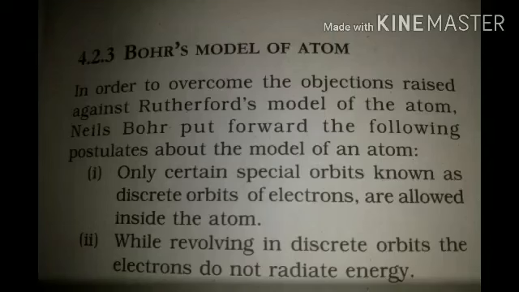Obviously, the atom is the smallest unit of matter. If an atom is unstable, how can we say that matter is formed of atoms? The atom has to be stable, only then will matter form. So to overcome this drawback, another scientist known as Niels Bohr proposed another theory. According to him, only certain special orbits, known as discrete orbits of electrons, are allowed inside an atom. And while revolving in these discrete orbits, the electrons do not radiate energy. These discrete orbits are also known as energy levels.